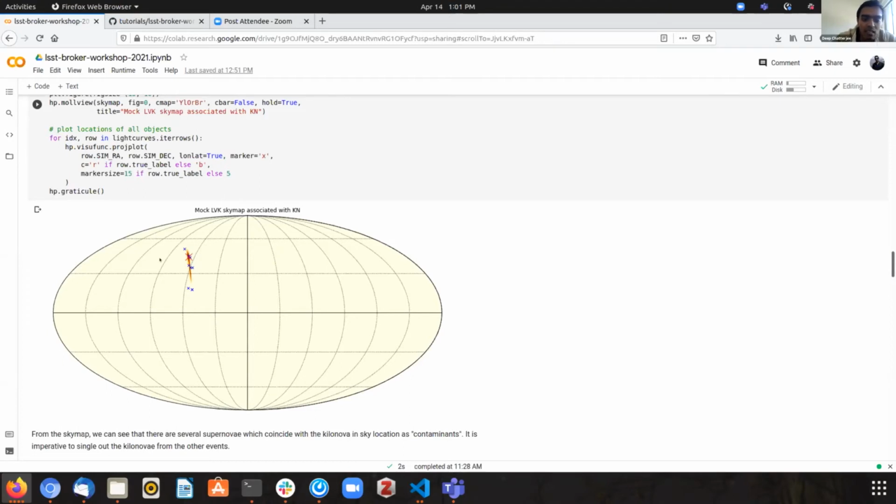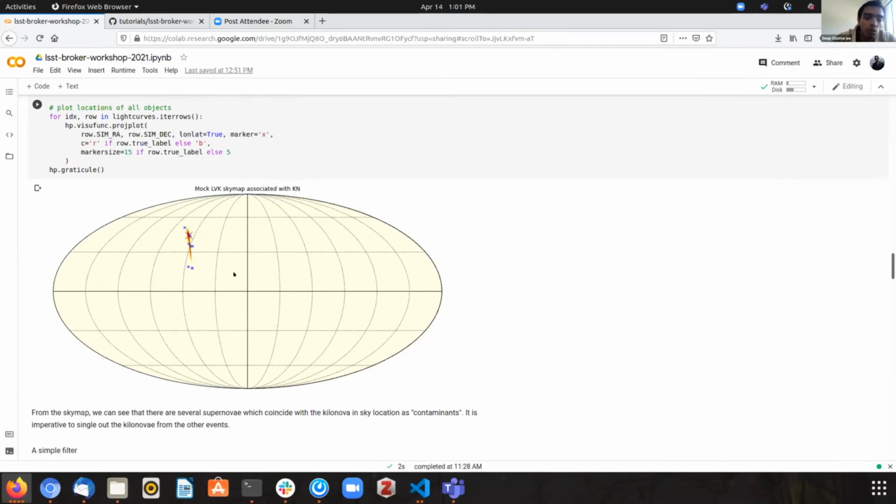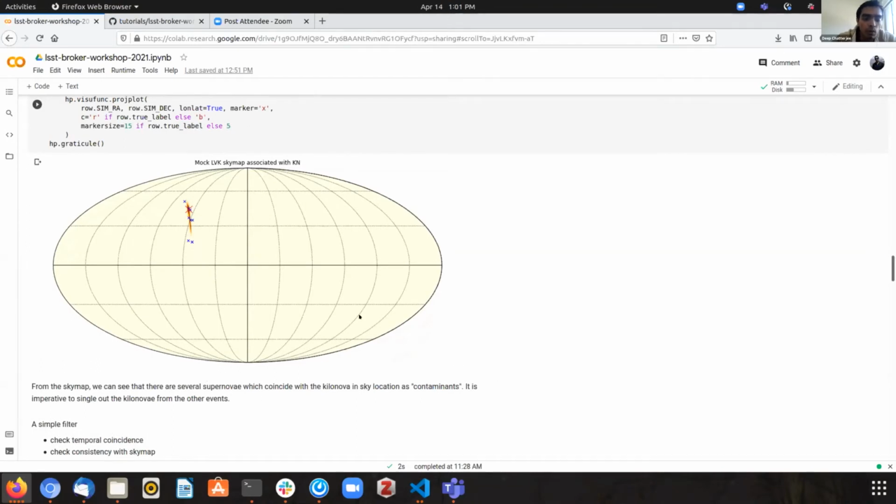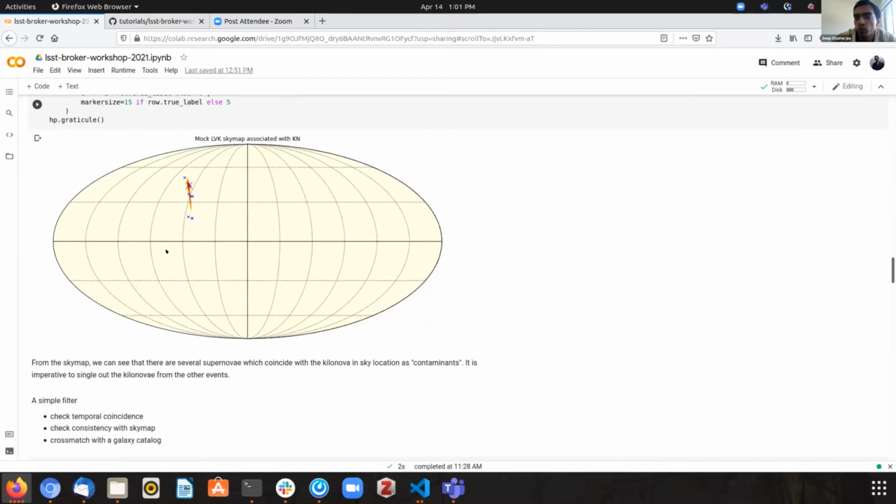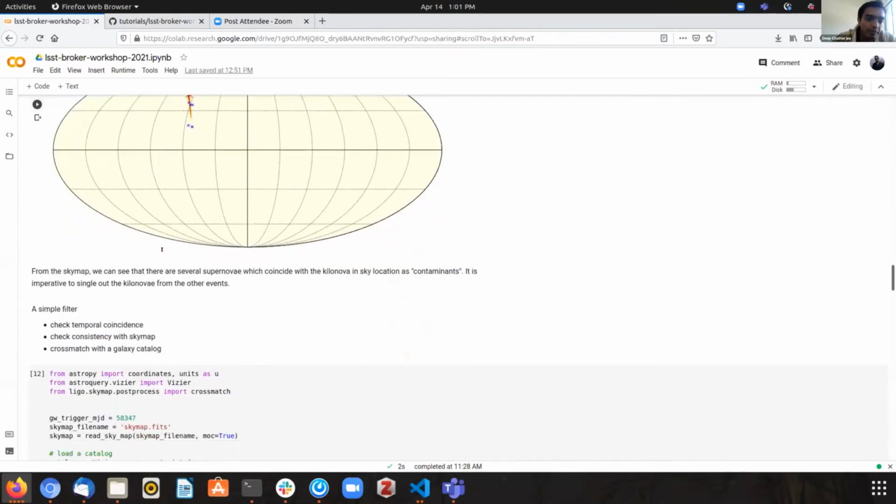So that's the scenario that we are looking at when we would like to filter those out. So from the sky map, we would like to down select these blue points and hopefully get one or two candidates that we follow up and hopefully also find the kilonova.